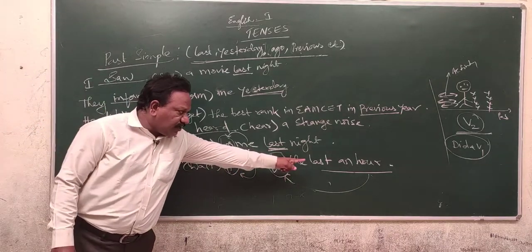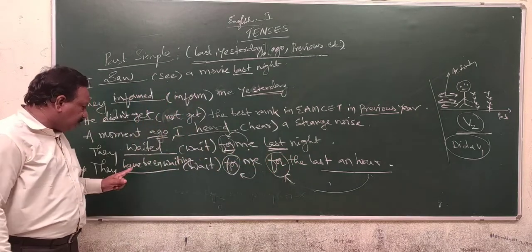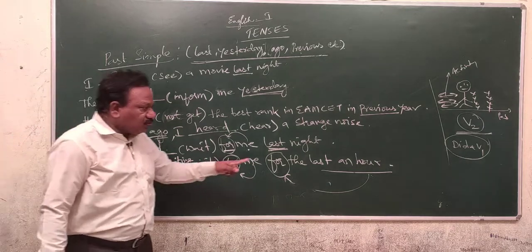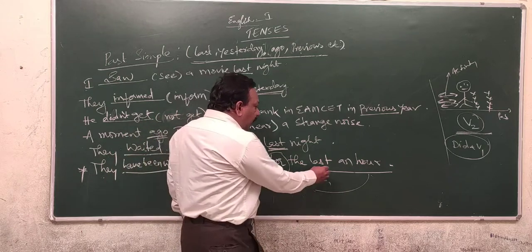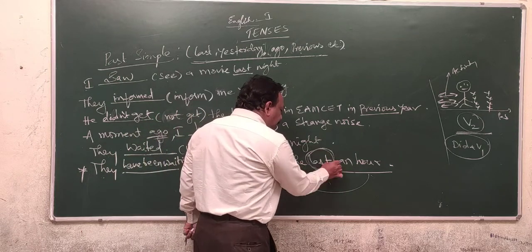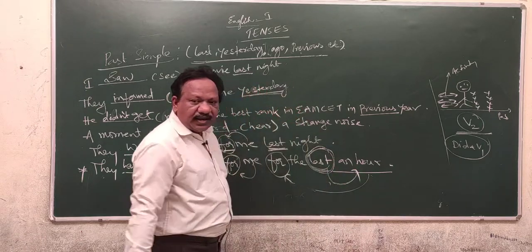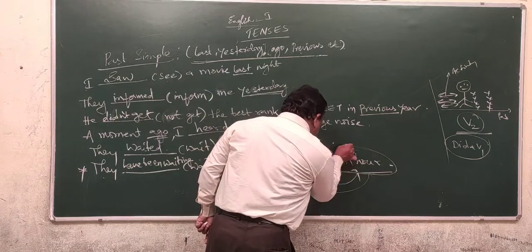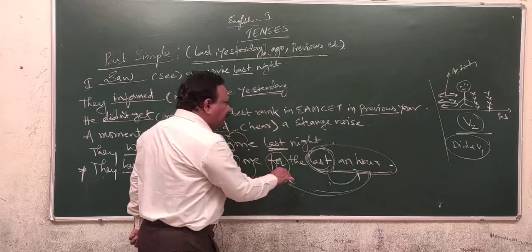Here, for the last an hour is the period of time, indicated by the preposition for. That's why we are using the present perfect continuous tense, even though the sentence contains the word last. Here, last is a temporal adverb modifying an hour. Entire this time factor is called a period of time, indicated by for.